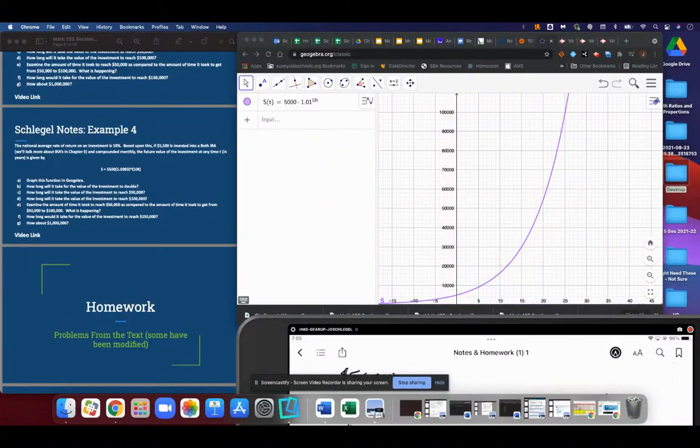So we're back again with example 4. The national average rate of return on an investment is 10%. And so right now, for instance, home rates for a home loan is ridiculously low, like it's about 2% or something silly. You can get most car loans for less than right around 5% today. And so actually investing money does have a better return than what we typically pay for loans. And so this average rate of return is based on all time from the 1970s to today.